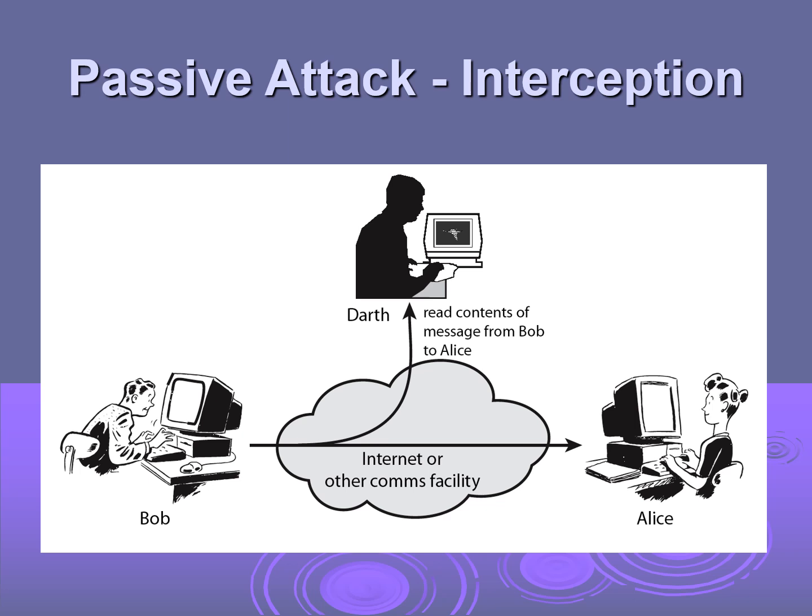Darth is a hacker who is trying to gain access to this network or the internet, and he reads the content of the message from Bob to Alice. Bob is the sender, Alice is the receiver, and Darth just reads the contents of Bob's message which is intended for Alice.